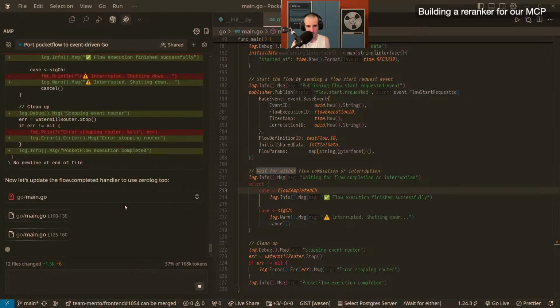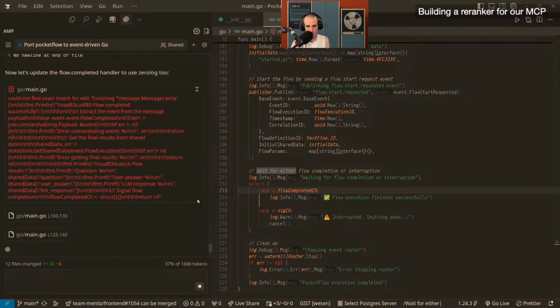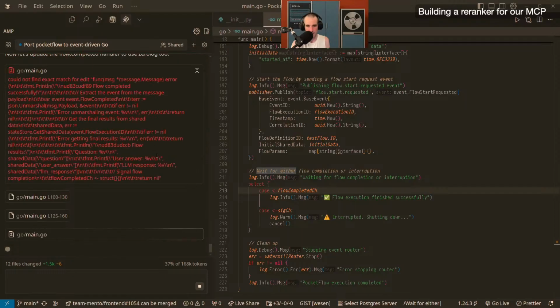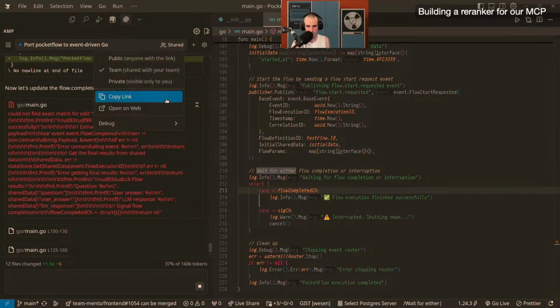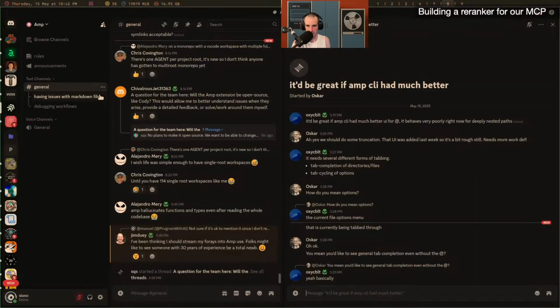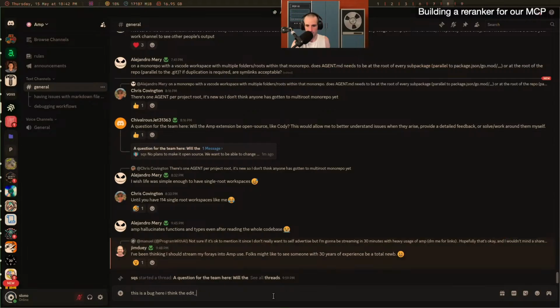That's a bug. Yeah, okay, so that's a real bug. That's good to flag, and I'm actually going to flag it here, just while I'm at it so I don't forget. So this is a bug here, I think, the edit file tool. File tool cannot deal with Unicode emojis.